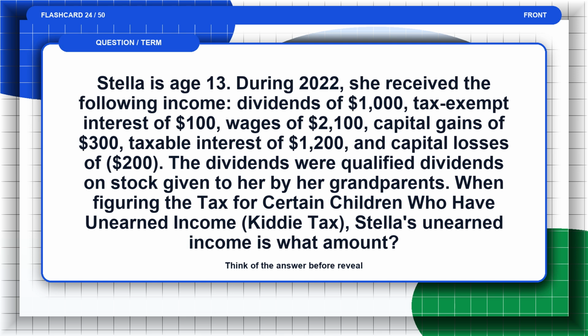Stella is age 13. During 2022, she received the following income: dividends of $1,000, tax-exempt interest of $100, wages of $2,100, capital gains of $300, taxable interest of $1,200, and capital losses of $200. The dividends were qualified dividends on stock given to her by her grandparents. When figuring the tax for certain children who have unearned income, kiddie tax, Stella's unearned income is what amount? Think of the answer before the reveal.